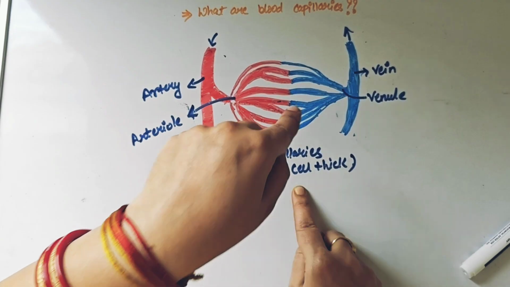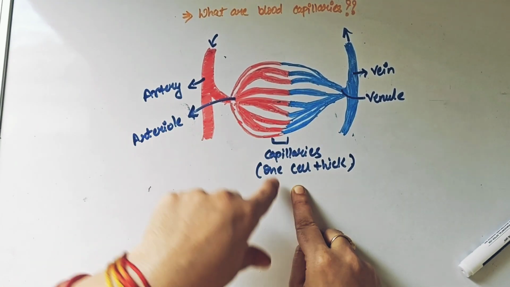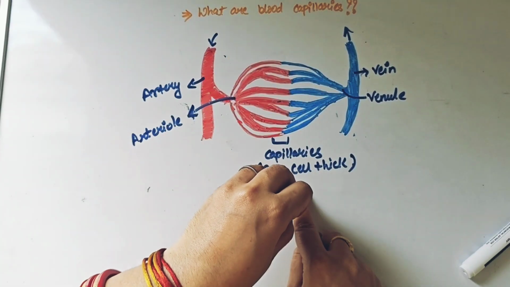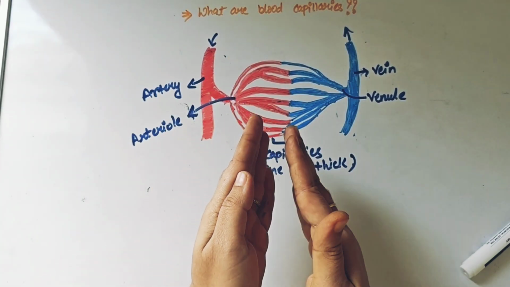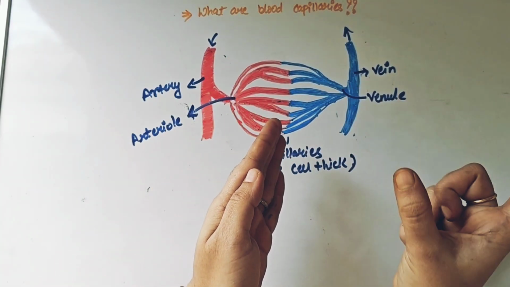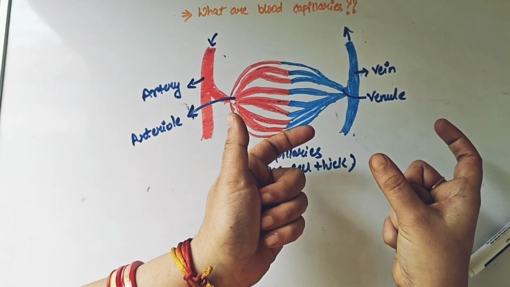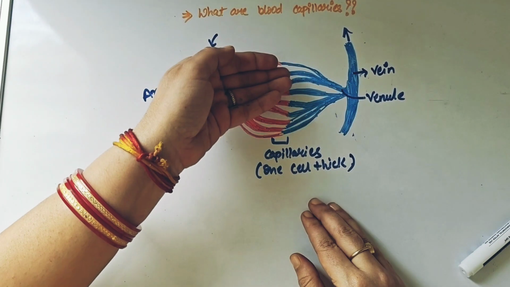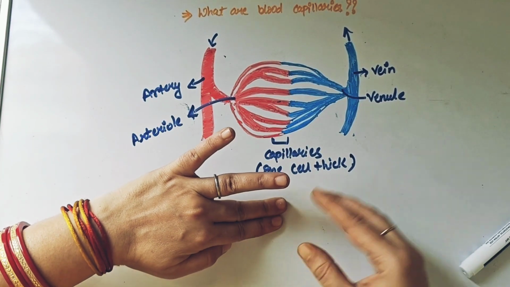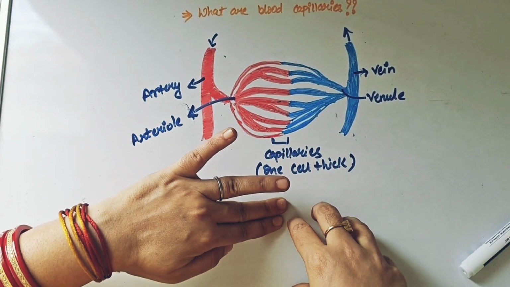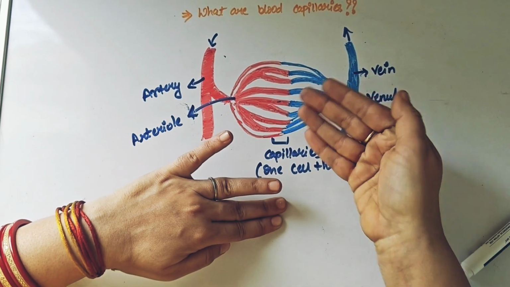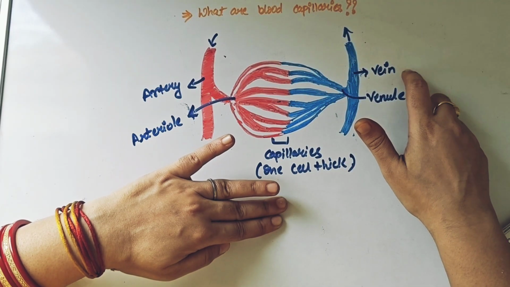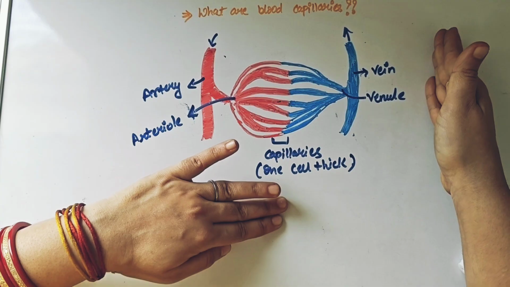And here exactly the exchange occurs in between your arteries and in between your cells. The cells will pick up the oxygen because now the capillaries are having a similar nature like cells. Cells were small, even capillaries are very small minute units, right? So here the exchange will happen. The cells will take in the oxygen, will use it for the process of respiration and will give out carbon dioxide. And we know who is going to carry this carbon dioxide? So the veins. But that's not easy. It's not going to go directly.